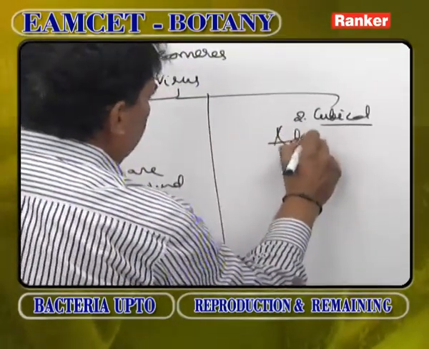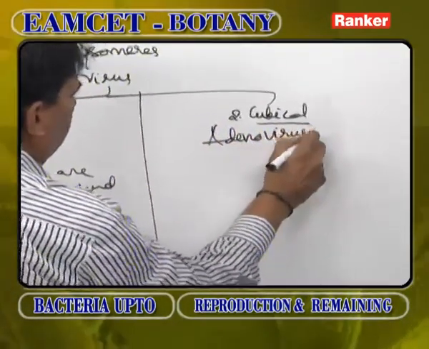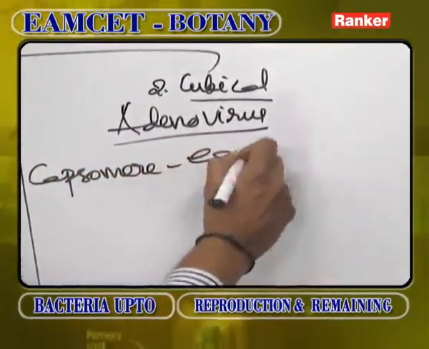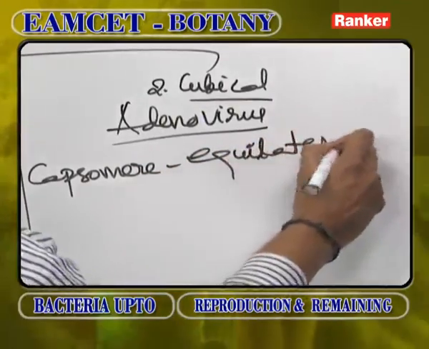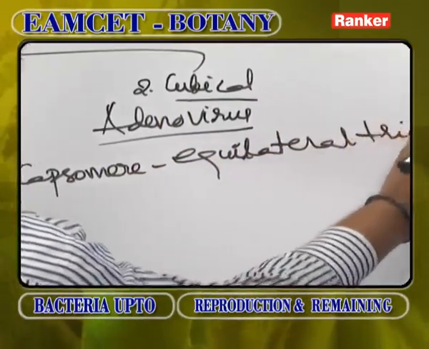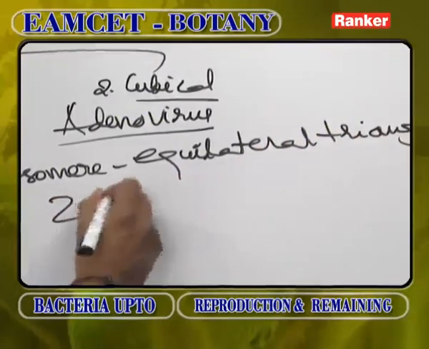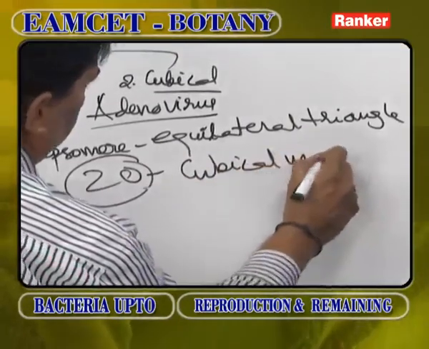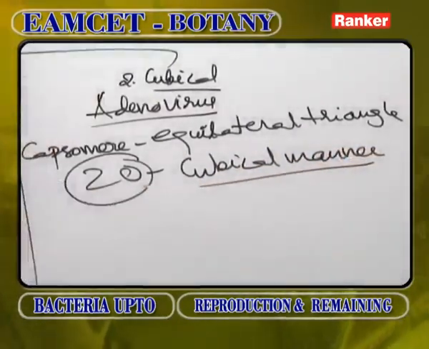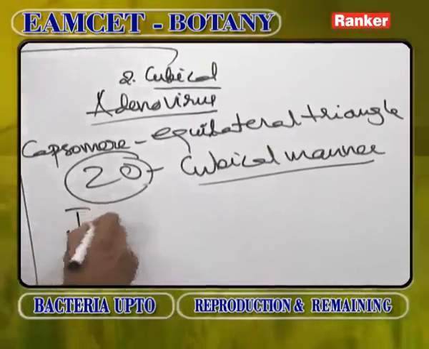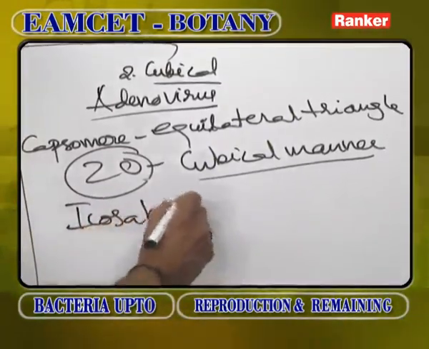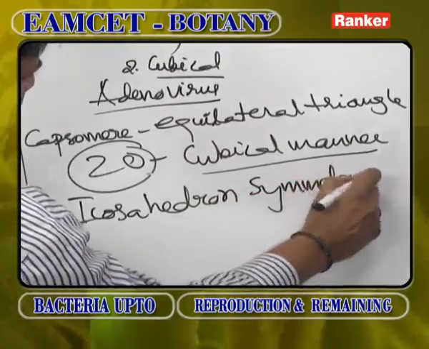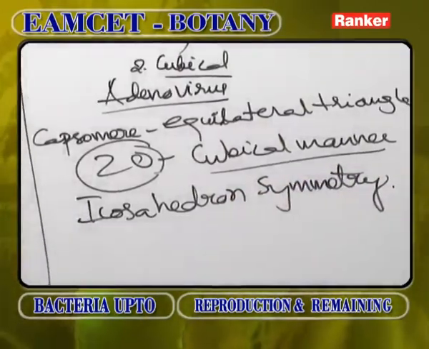Cubical viruses are adenoviruses. Here each capsomere resembles an equilateral triangle. Twenty such equilateral triangles are arranged in a cubical manner. This itself is called icosahedral symmetry, which is very popularly called icosahedral symmetry.